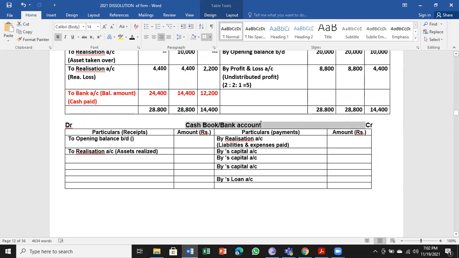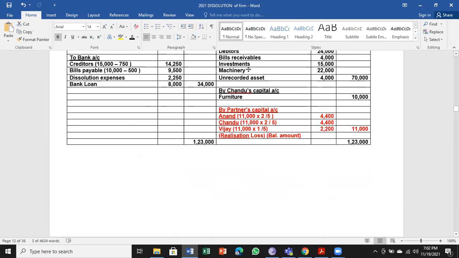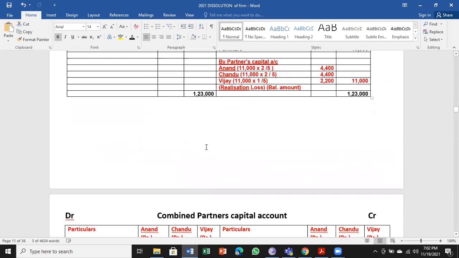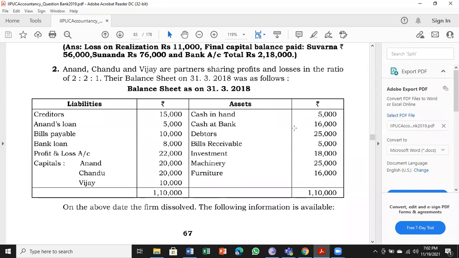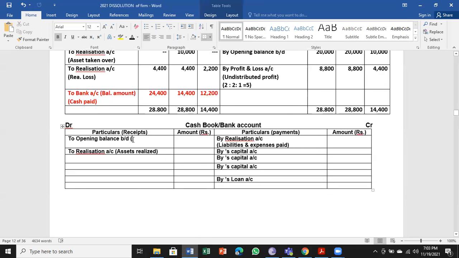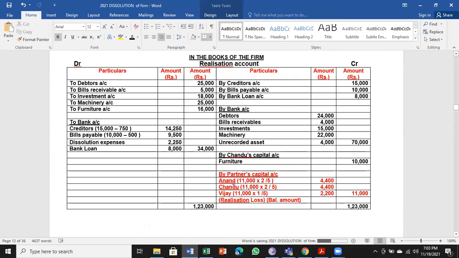Next, I have written cash book or bank account. Anything is fine, but bank is proper because we are making an entry here by bank account. We cannot make it a cash book. So first we have to see the balance sheet, what we have here. In the cash in hand and cash at bank, both are there, 5,000 and 16,000. So I will be adding both: 5,000 plus 16,000. That comes to 21,000. So first we have to do that. So that is closed.